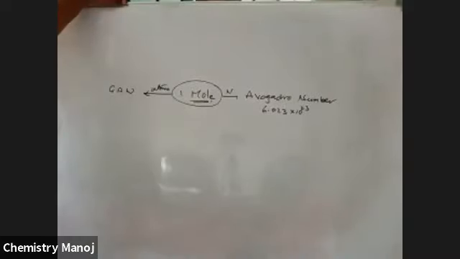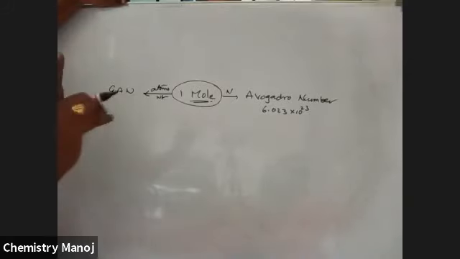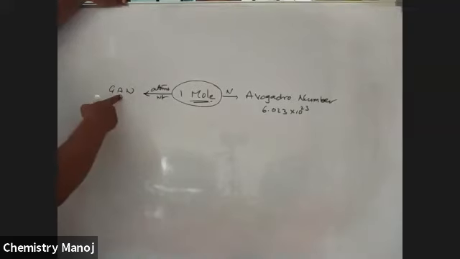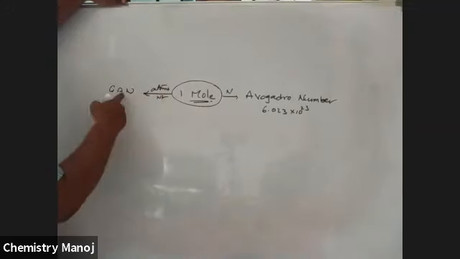If we consider atoms, 1 mole of atoms weighs its gram atomic weight.